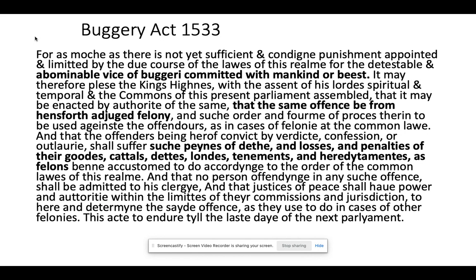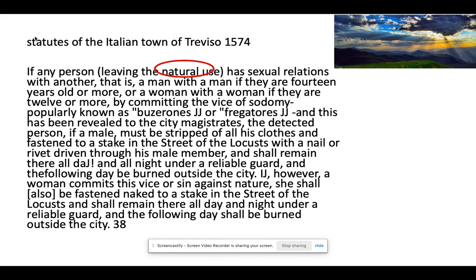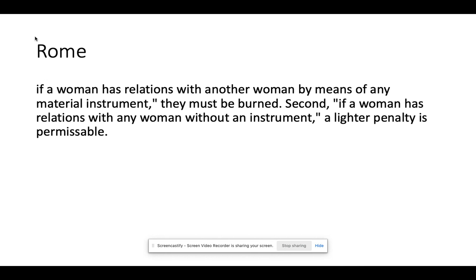Let's take a look at this law from 1533. We see abominable. And this is a reference. Once again, you'll see the impact of this particular word later on, an abomination, the punishment of death. And when we look at this particular law, we're changing here. We see natural use. So again, crime against nature. We also see the reference to committing the vice of sodomy. Punishment, burning outside of the city. So we see some similarities between the laws with regard to the legal language that is being used for both.